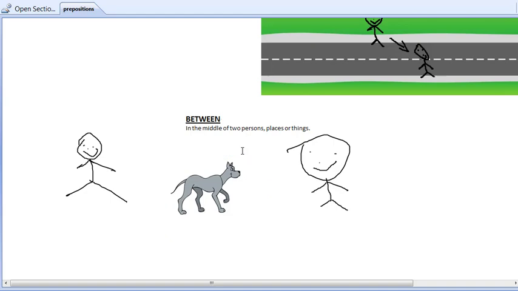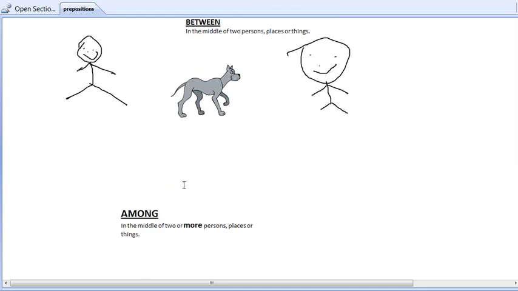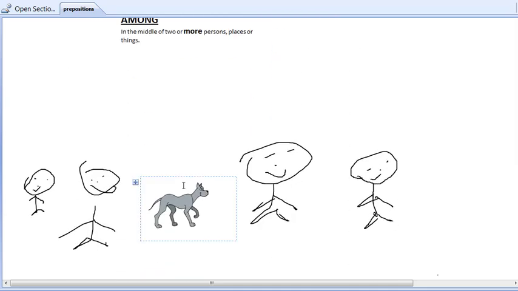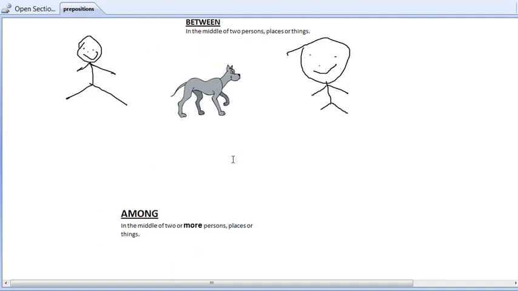Remember, between is used when something is in the middle of only two people. If something is in the middle of more than two people, then we use among. See here, the dog is among the people, but here the dog is between the two people.